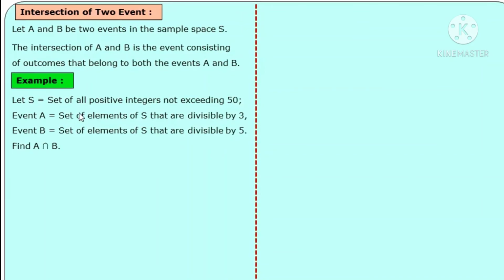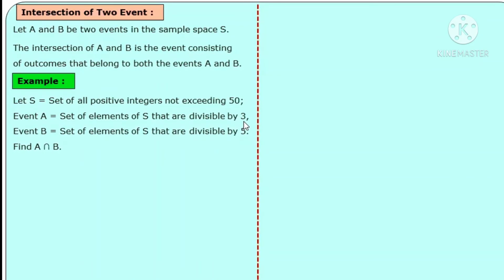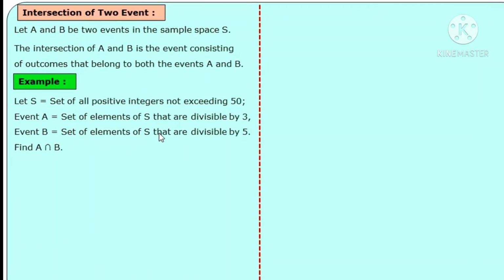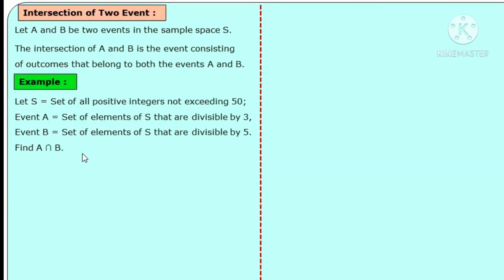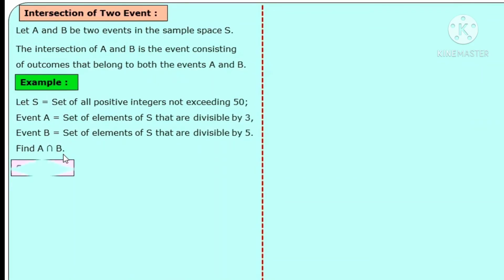And then event A, the set of elements that are divisible by 3. Numbers divisible by 3, you can write the table of 3, continuing up to a number less than 50. And then the next one is event B, the set of elements that are divisible by 5, table of 5 up to number 50. To determine A intersection B, that is elements belonging to set A as well as set B. Let us start to write the answer here.